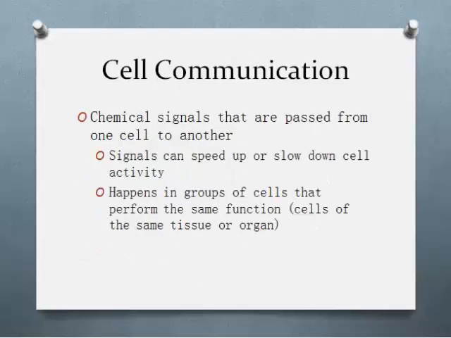Cell communication. Communication signals are passed from one cell to another. Signals can speed up or slow down cell activity. This happens in groups of cells that perform the same function, cells of the same tissue or organ. That concludes our quick review of 7.4.